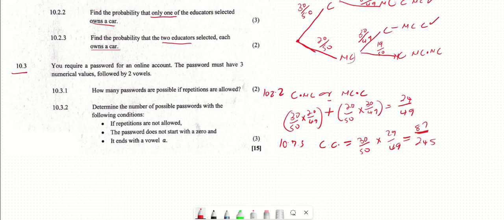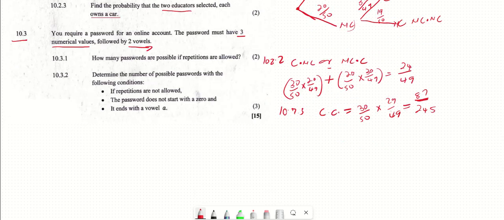10.3 says you require a password for an online account. The password must have 3 numerical values followed by 2 vowels. How many passwords are possible if repetition is allowed? Let's look at numerical values, how many are they? It is 0 to 9. Out of these 10, we need 3. And out of these 5 vowels, we need 2.